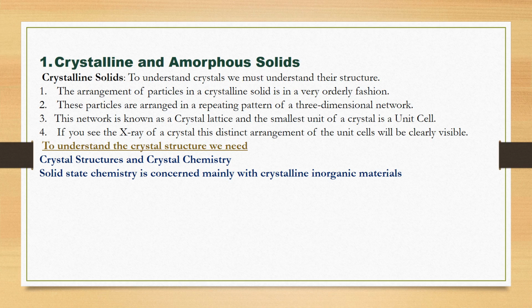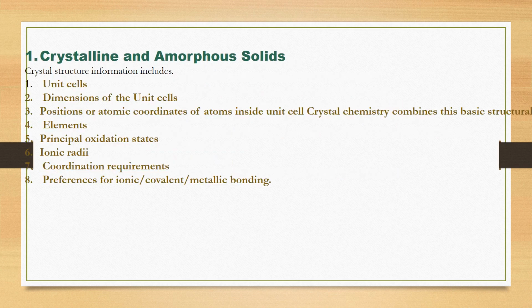Now, what is solid state chemistry? It is actually concerned mainly with crystalline inorganic materials. Now, moving towards the next slide, which contains crystal structure information, it includes the unit cell, dimensions of the unit cell, positions or atomic coordinates of atoms, and then elements. Similarly, it contains principal oxidation states, ionic radii, coordination requirements, and the last one is the preferences for ionic, covalent as well as metallic bonding.